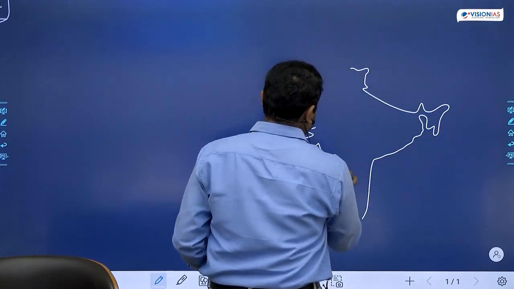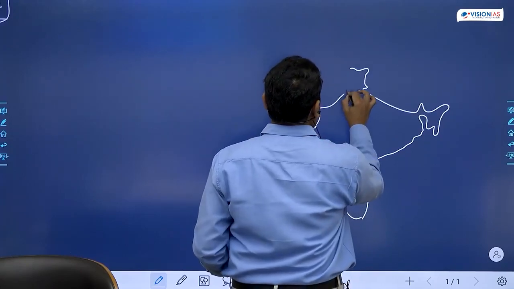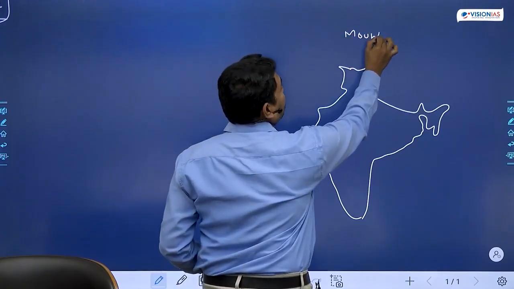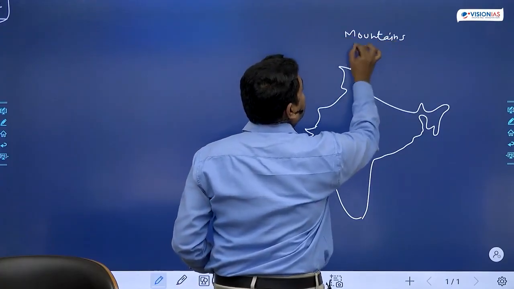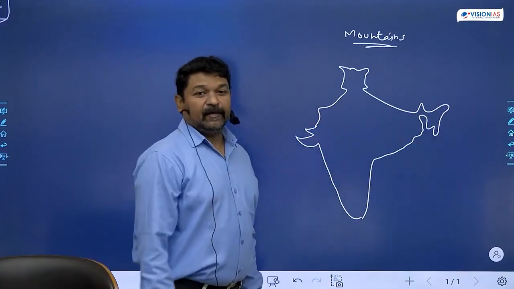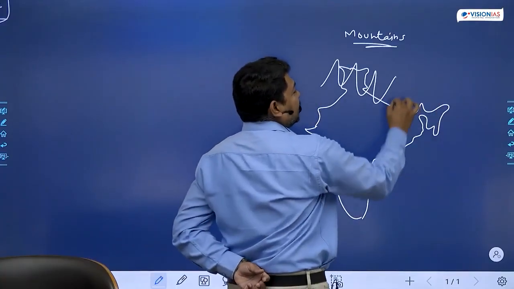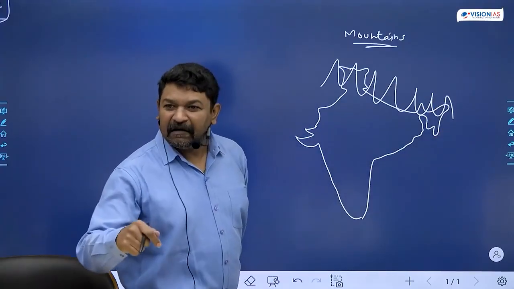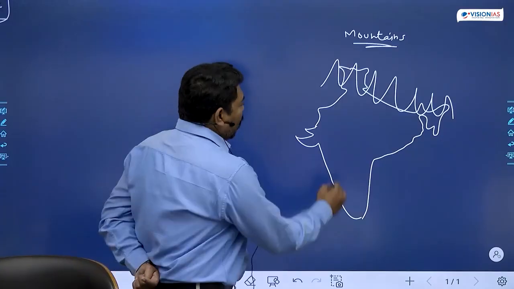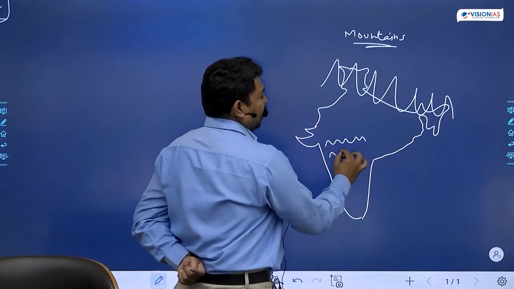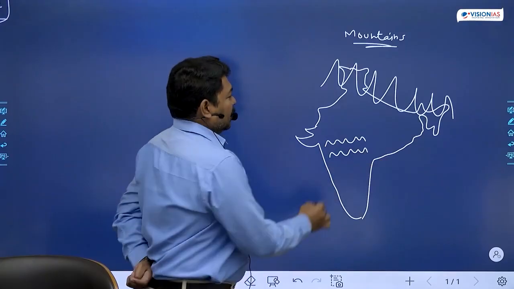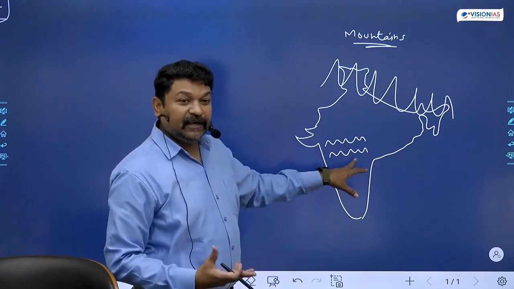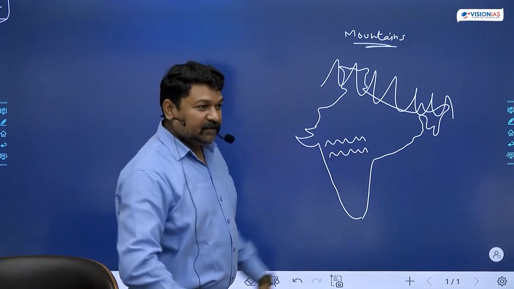If it is India, roughly, all of you know the concept of mountains. What are the different mountains that are present in India? What are these mountains that are present in the north? We are all well aware of them. They are the Himalayan mountains, right? What are these mountains in the central part of India, which divide northern India and southern India? These are called Vindhyan mountains and Satpura mountains, right?